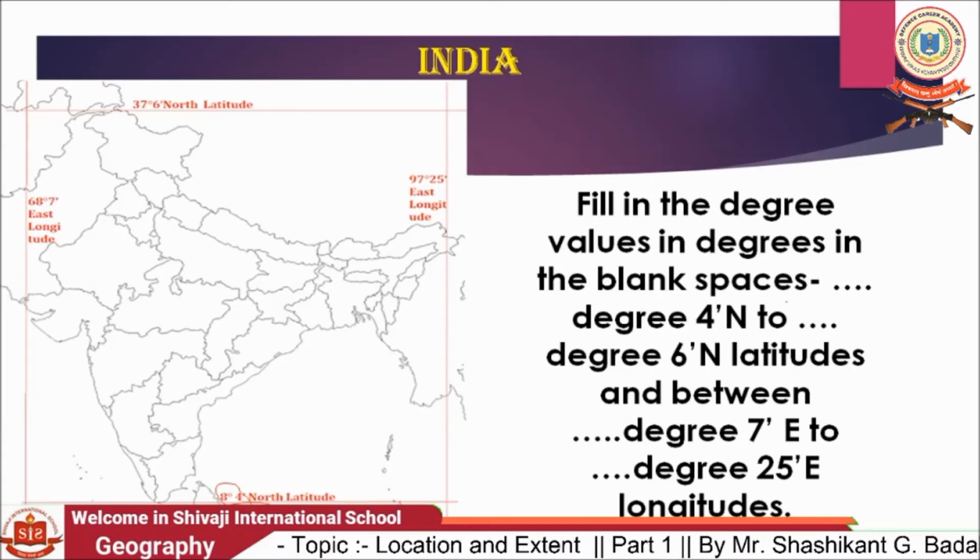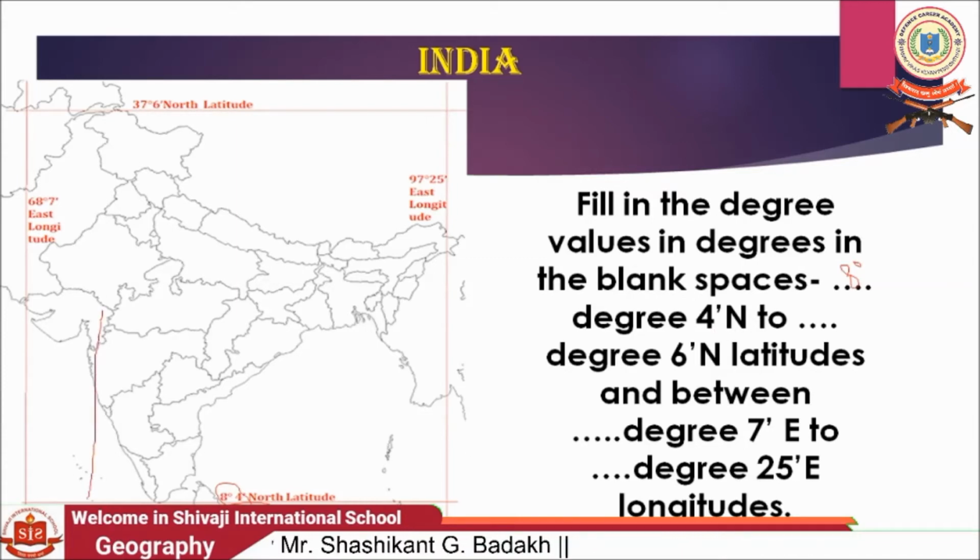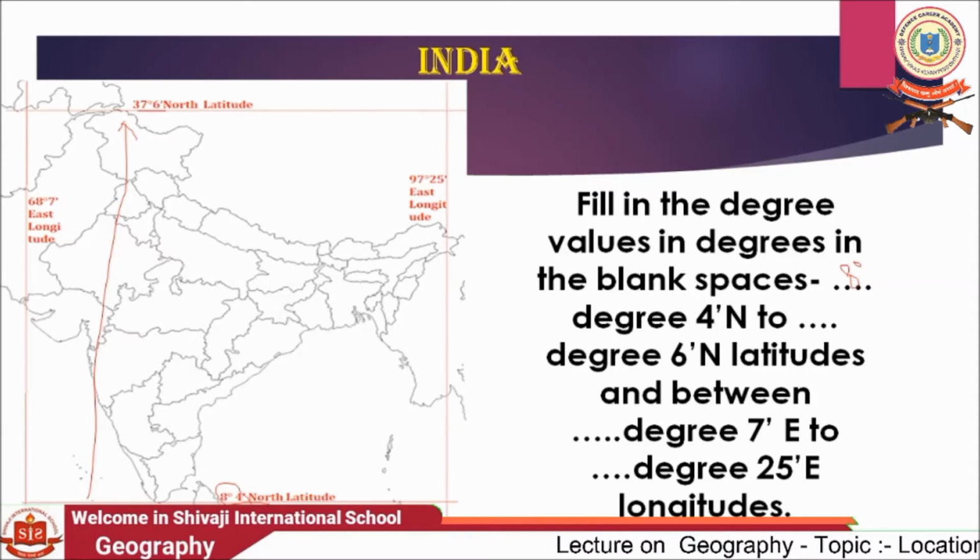So we write 8 degree 4 minute north to. Here is our northern boundary. It's 37 degree 6 minute north latitude, meaning India's latitudinal extent is 8 degree 4 minute north to 37 degree 6 minute north. So here we write 37 degree 6 minute north latitude.